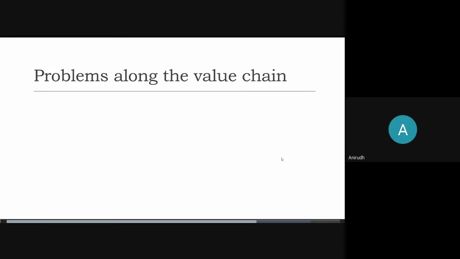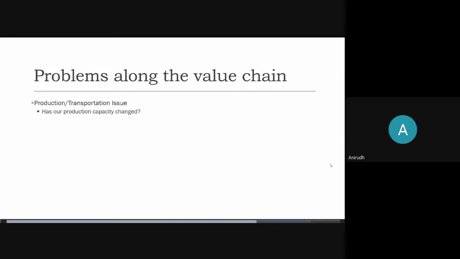Okay, so now we'll look at the problems along the value chain. We'll look into the details, what kind of questions you're supposed to ask. Soumya already told you that there can be three kinds of issues. There can be the production or transportation issue, there can be distribution push issue, and there can be customer pull issue. So we'll go into the details, what kind of questions you're supposed to ask.